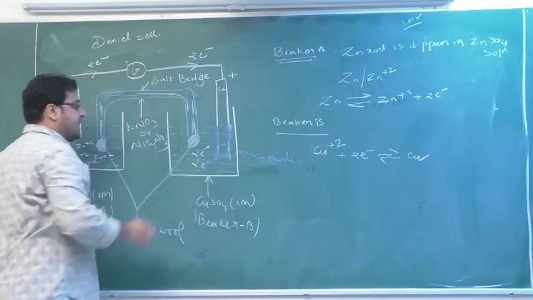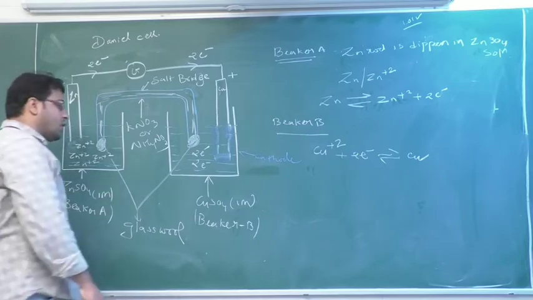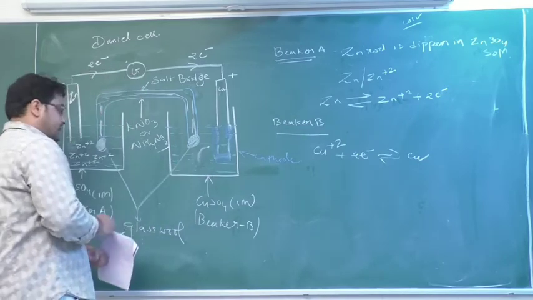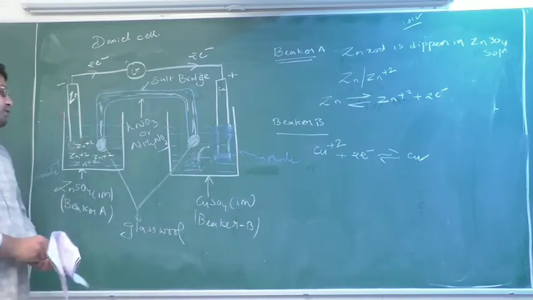Slowly this anode will get used up, with zinc going into solution as Zn plus 2. So what happens here? There will be an increase of SO4 2 minus. Why the increase of SO4 2 minus?